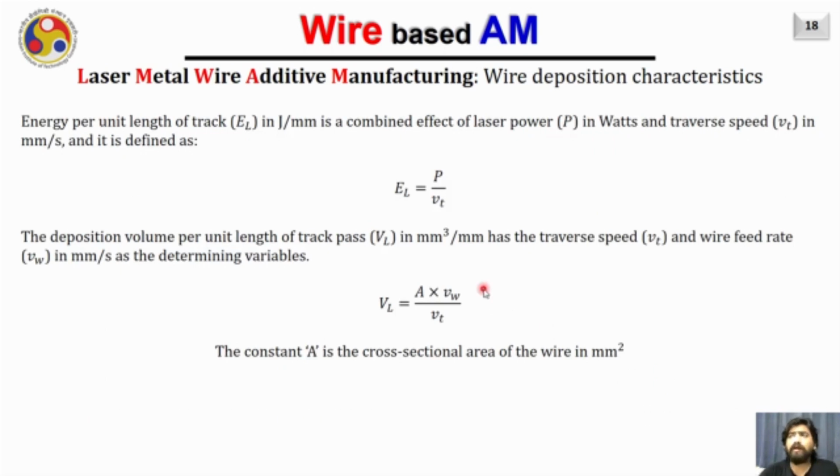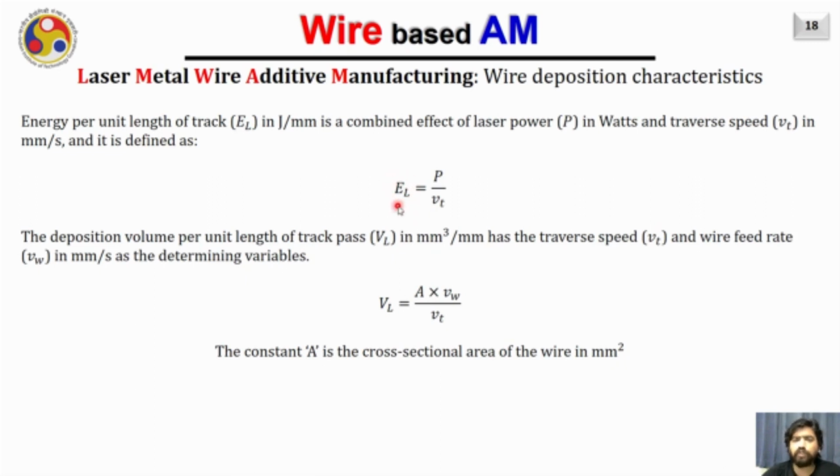So how do we find the optimal process parameters, particularly the laser power, the wire feed rate and the scanning speed, in such a way that the wire is always transferred into the melt pool through the bridge transfer or the smooth transfer? In such a case, two parameters are typically defined by researchers. The first is called the energy per unit length of the track, which is written here as EL.